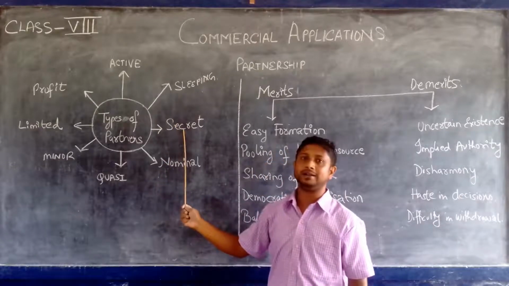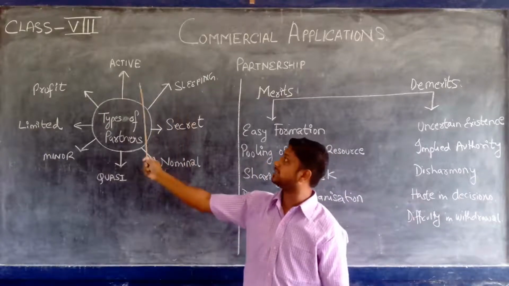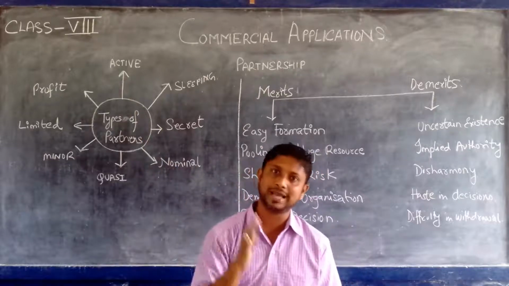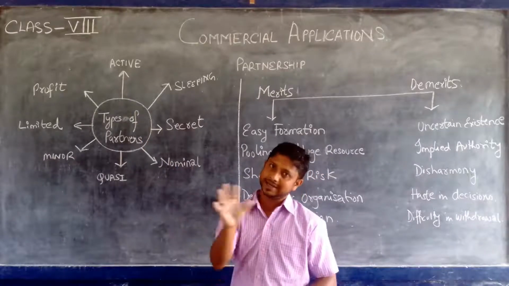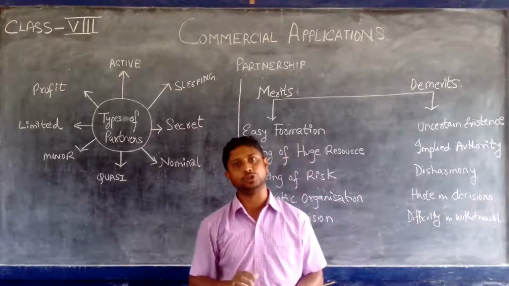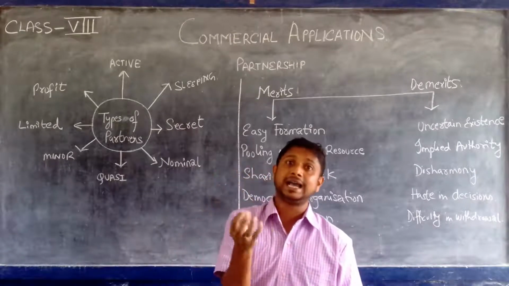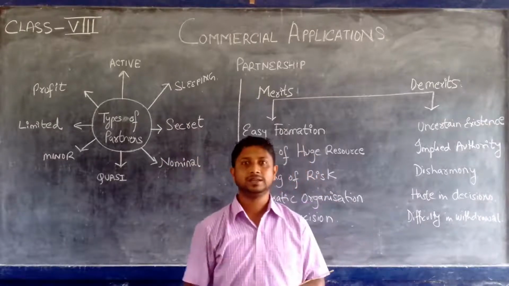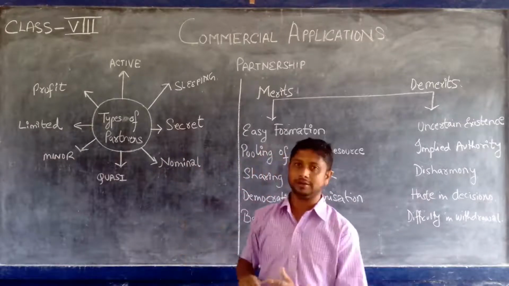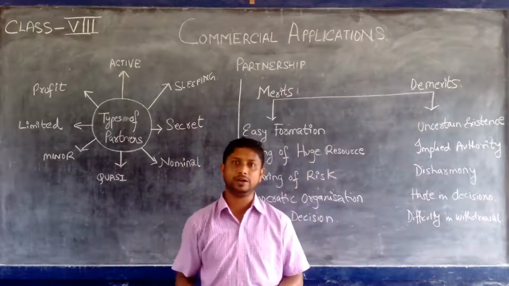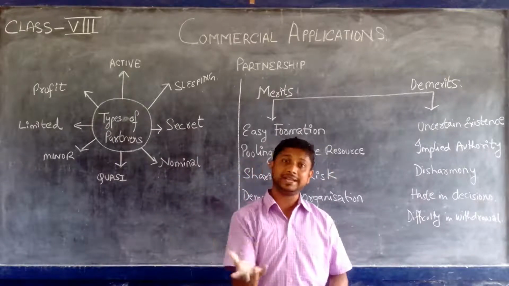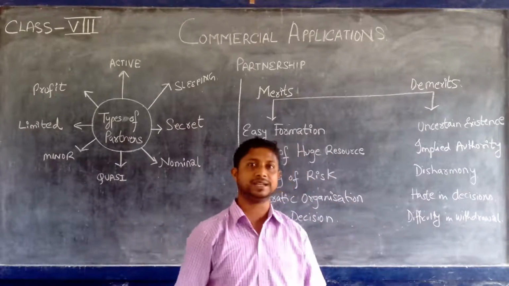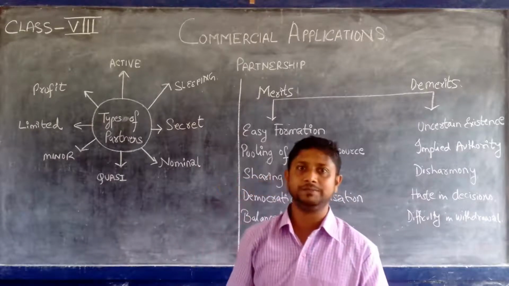Now coming to the secret partner. A secret partner lies somewhere between active and sleeping partner. A secret partner contributes capital. A secret partner takes active part in the business of the firm also. But his identity is kept hidden. That means outsiders do not know that he is a partner. He may look like an employee of the organization, but in reality he may be a partner who has contributed capital and is taking active interest in the business affairs.